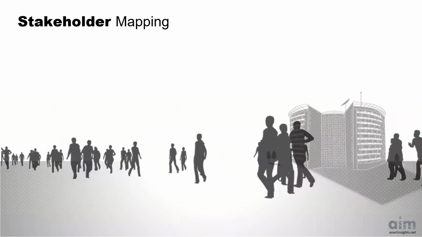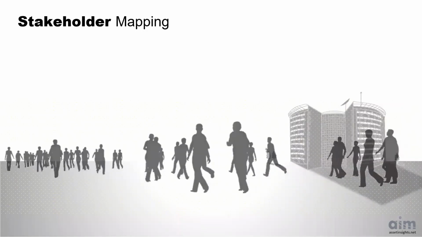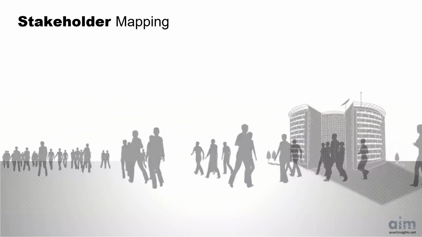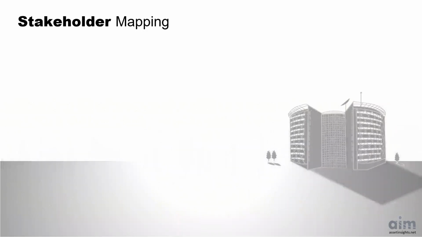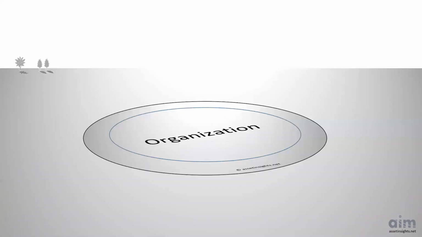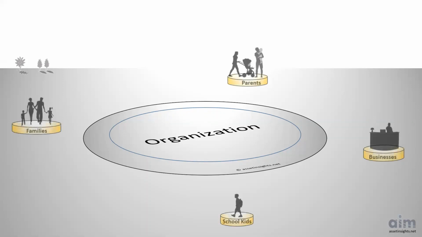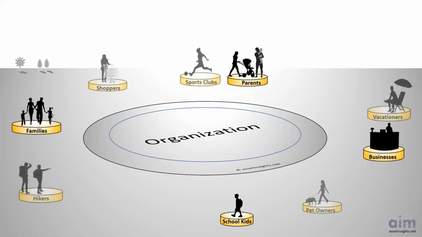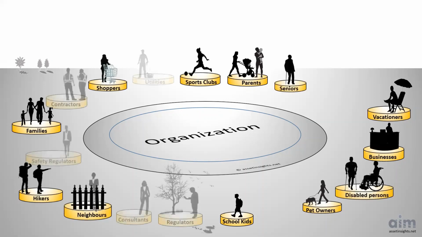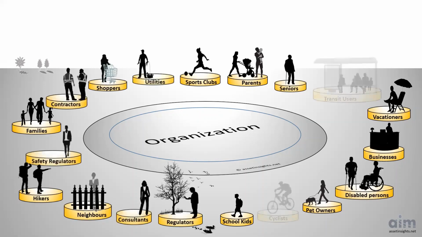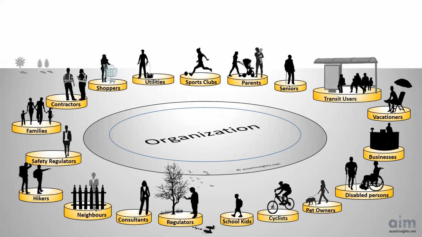Organizations have many stakeholders. Some are external to the organization and others are internal. Stakeholders have different requirements, expectations, and perceptions. Who are these stakeholders? For a municipality, some of the external stakeholders include families and businesses in the community, sports and recreation groups, special interest groups, contractors and consultants, safety and environmental regulators, transit users, and cyclists.